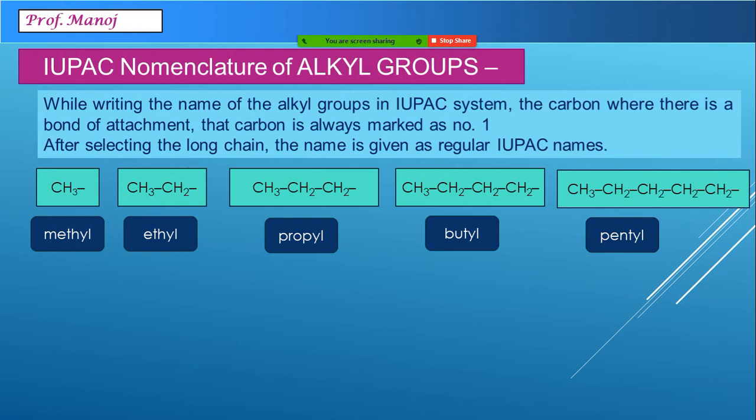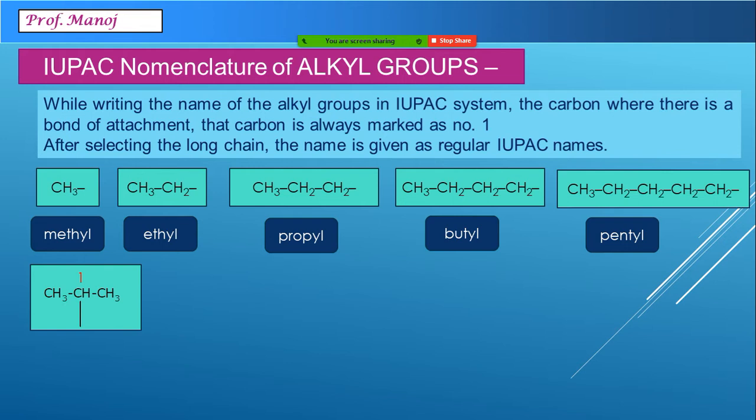Now let us imagine alkyl groups on which side chains are present. For example, imagine this one. Now here the rule is very clear. Whichever carbon atom the dash is connected to is taken as carbon number 1, and travel either to the left side or to the right side such that you get the longest chain.